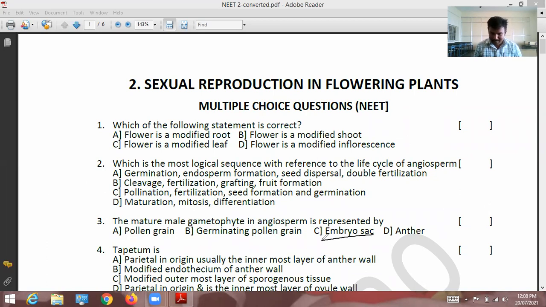Let's see embryo sac. Embryo sac is related to female, but the question is asking about male. So option C is wrong. Anther is a bilobed structure. For the male gametophyte, anther is not related. So here the correct option is B.